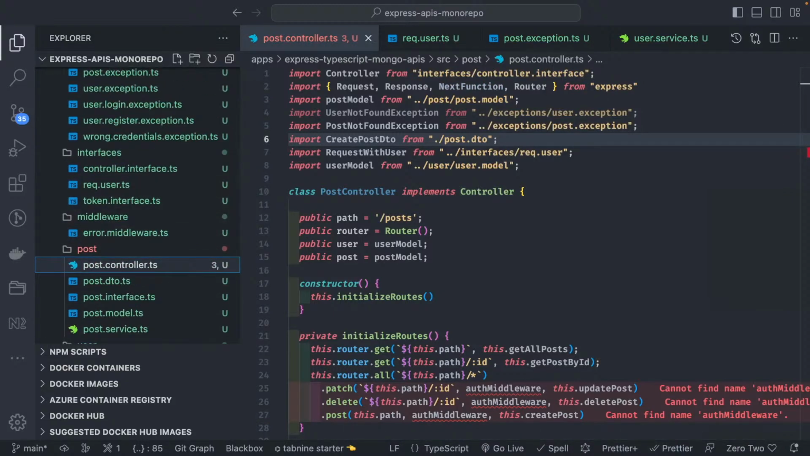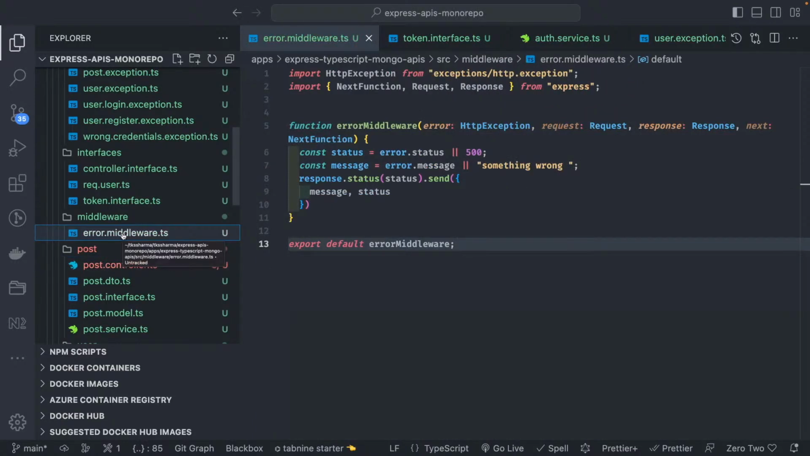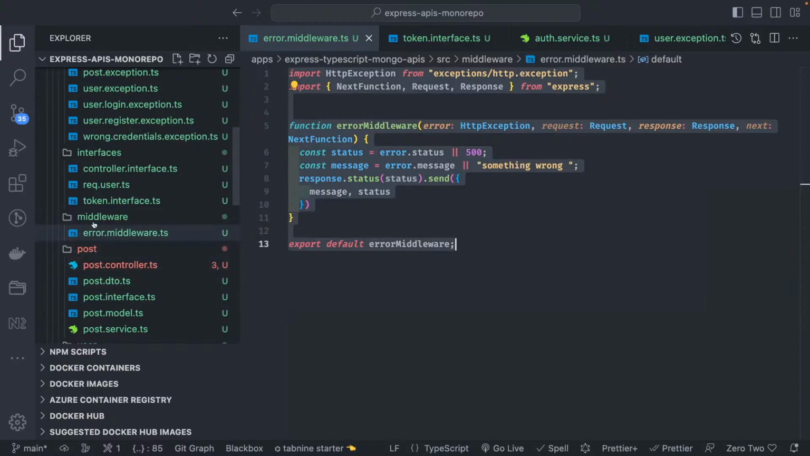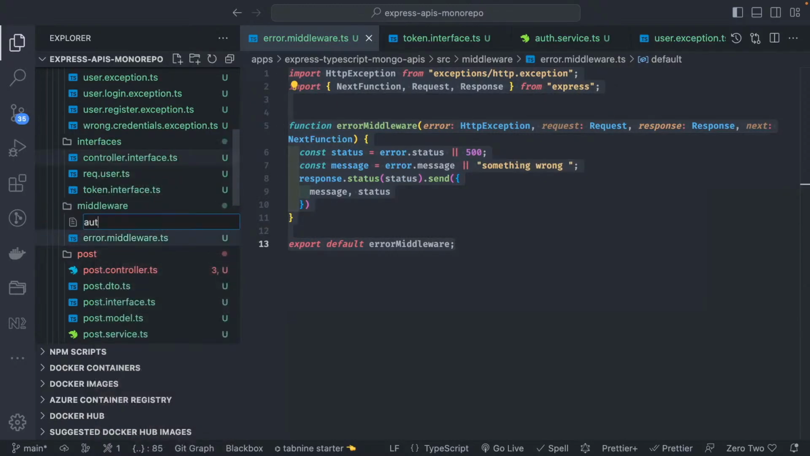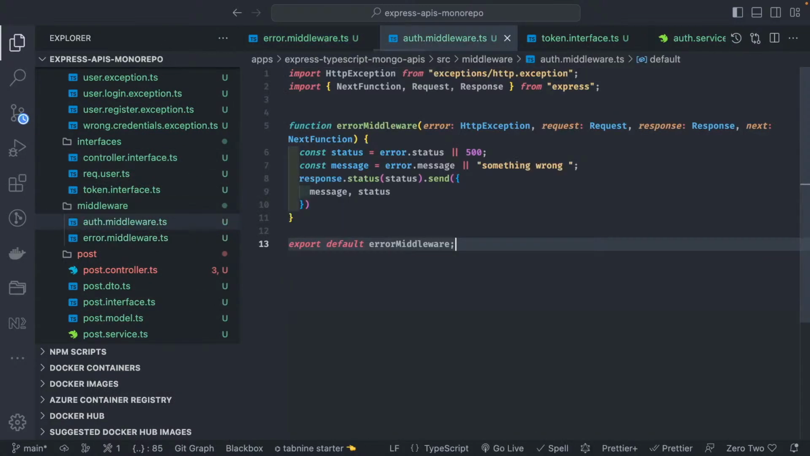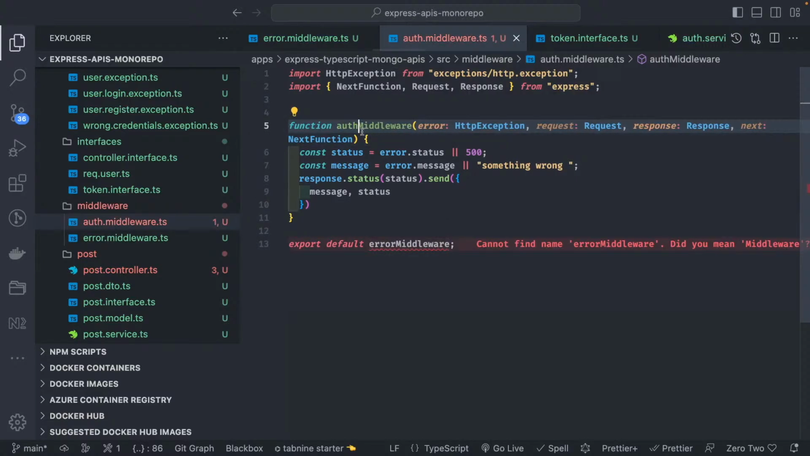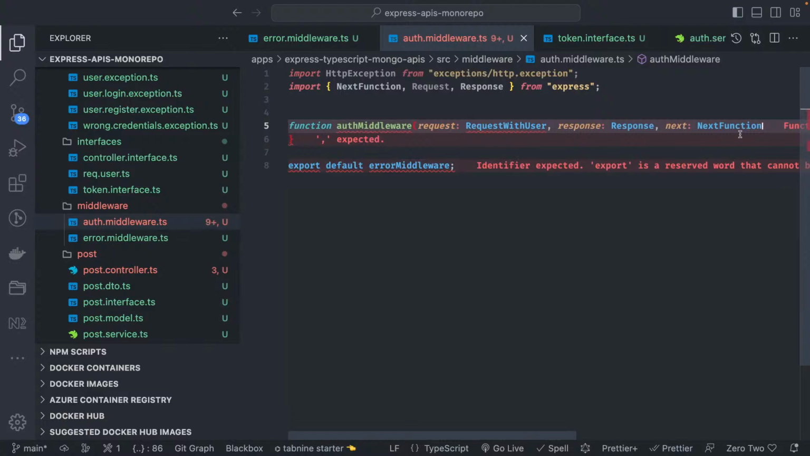So what all middleware we have? Error middleware we already have, that is just to handle all the errors thrown from the controller. Then we can create an auth middleware. So I will copy this and I will create auth.middleware, and change the code. Auth middleware will take all these three arguments: request, response, and next function. So let's replace the whole body.